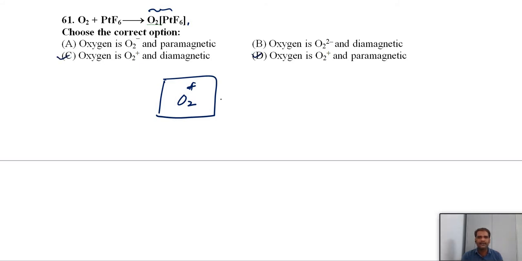And in O2 plus, how many electrons are there? We have 15 electrons. 15 electrons means it is paramagnetic in nature. So the species is O2 plus and paramagnetic. So the option should be D here.